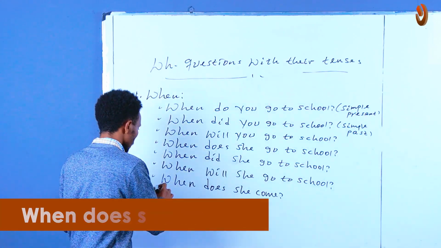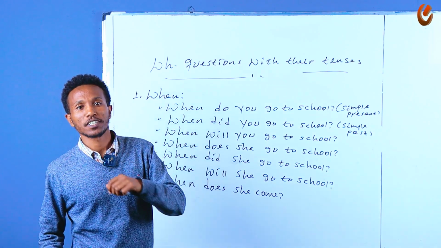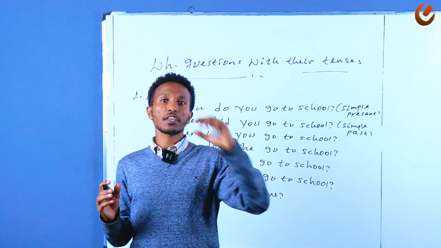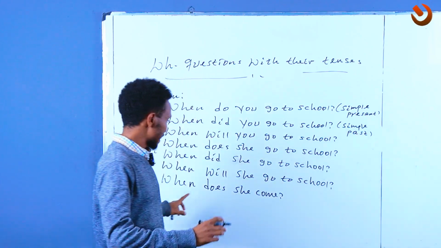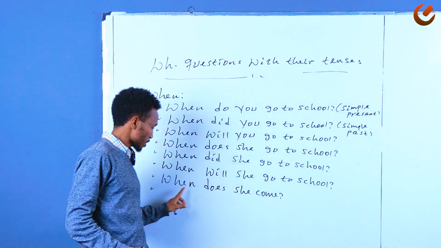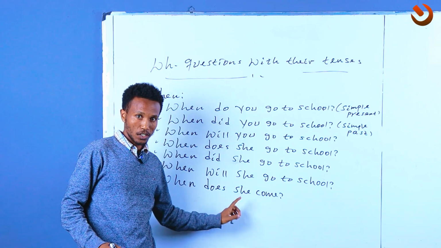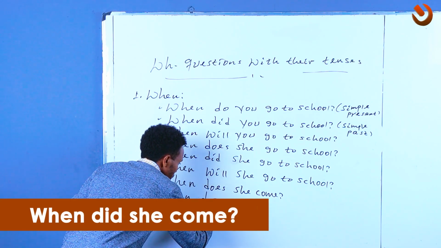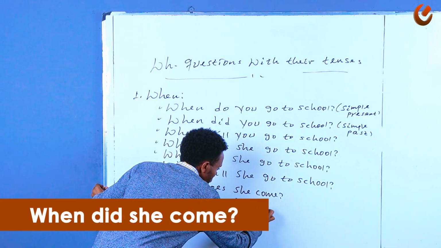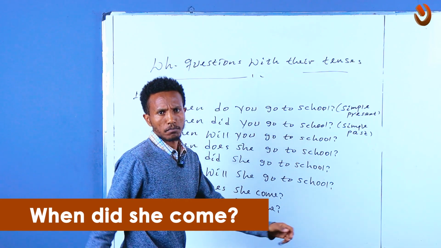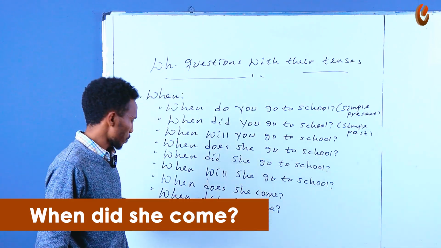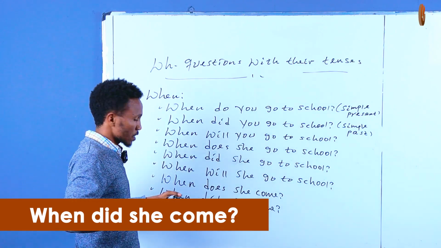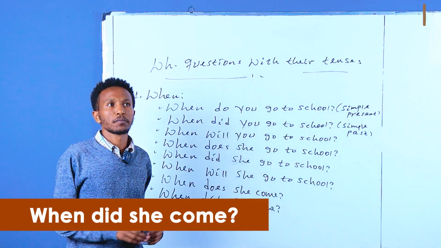መች ነው የመጣችው ቢሆንስ? መች ነው የመጣችው? So this is simple past. So whenever you guys are using this one as a simple past, you have to use did, alright? Did right here. So you just say when did she come? When did she come? መች መጣች. So this is already past, right? So this is when did she come?